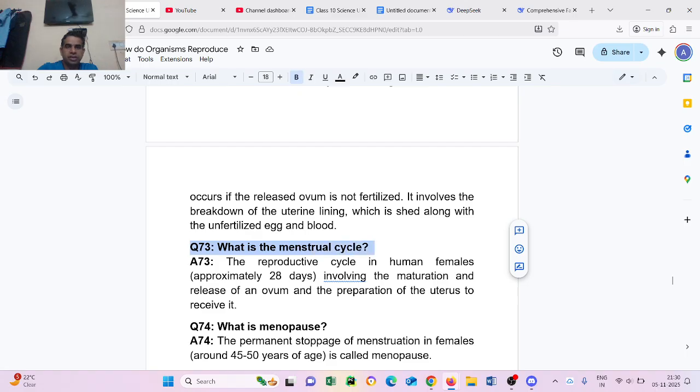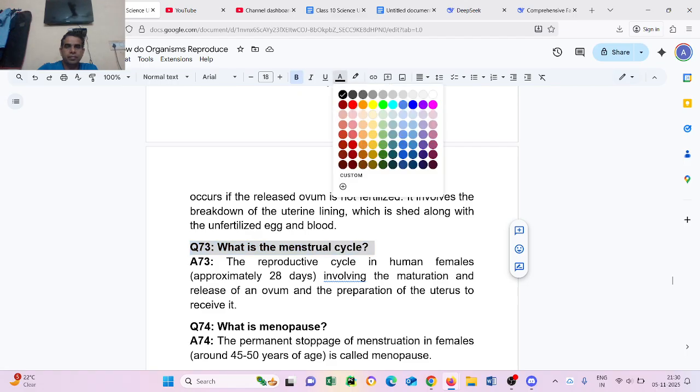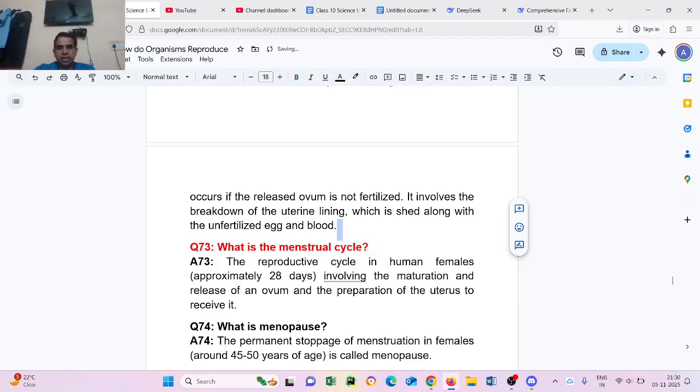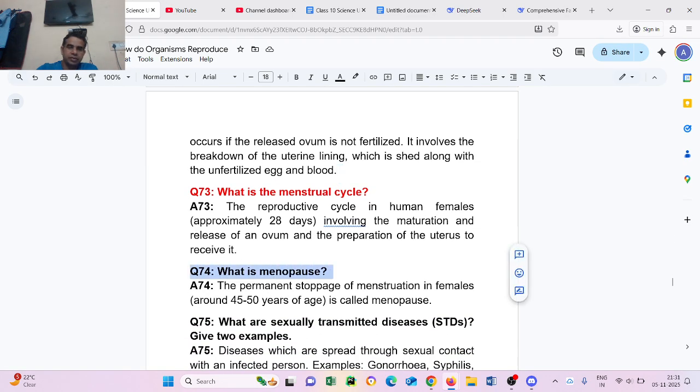Question number 73. What is the menstrual cycle? The reproductive cycle in human females, approximately 28 days, involving the maturation and release of the ovum and the preparation of the uterus to receive it. Question number 74.